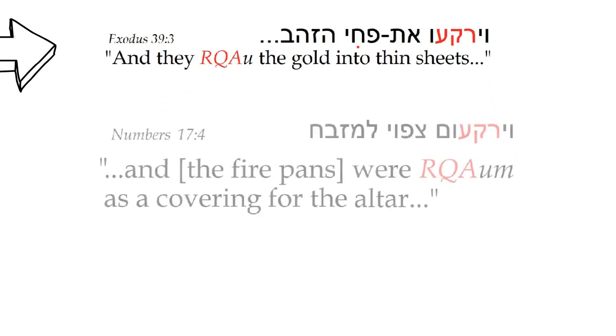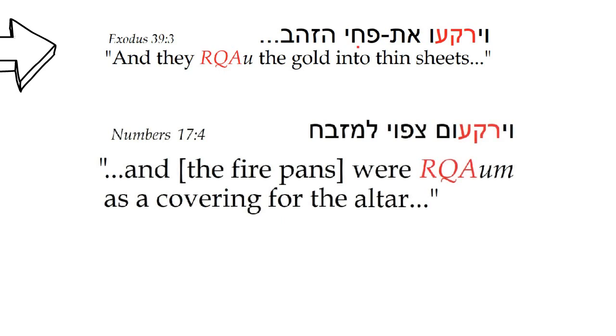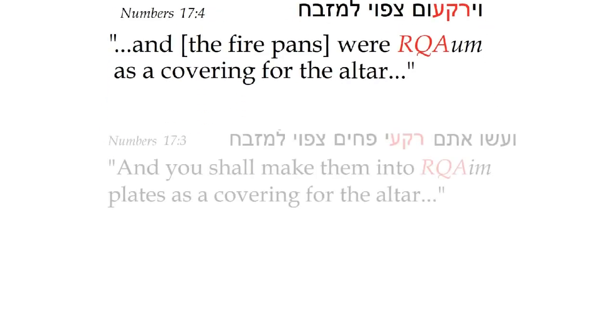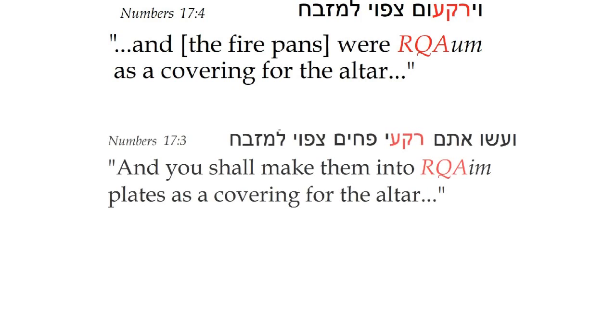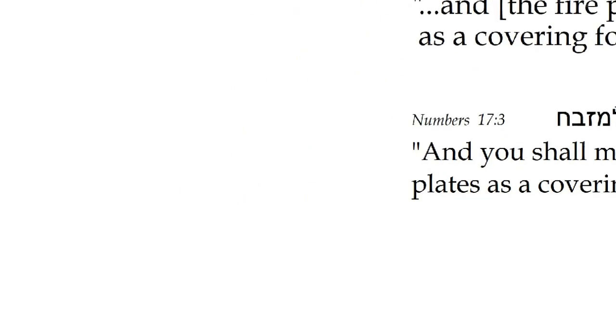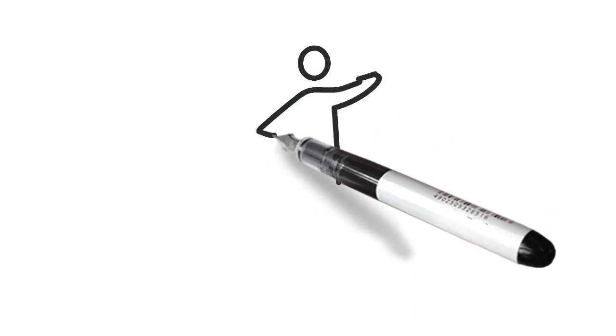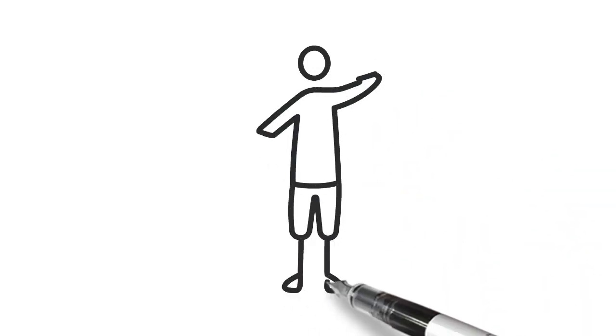We also see another verb with the same root in Numbers 17:4, "And these fire pans become Raqia into plating for the altar." The plate was beaten and stretched over the altar. We also find another form of the noun in plural in the previous verse in Numbers 17:3 when it says that they will be made into Raqia as plating, meaning protective coverings for the altar. So we can see a pattern here, a solid stretched over covering.